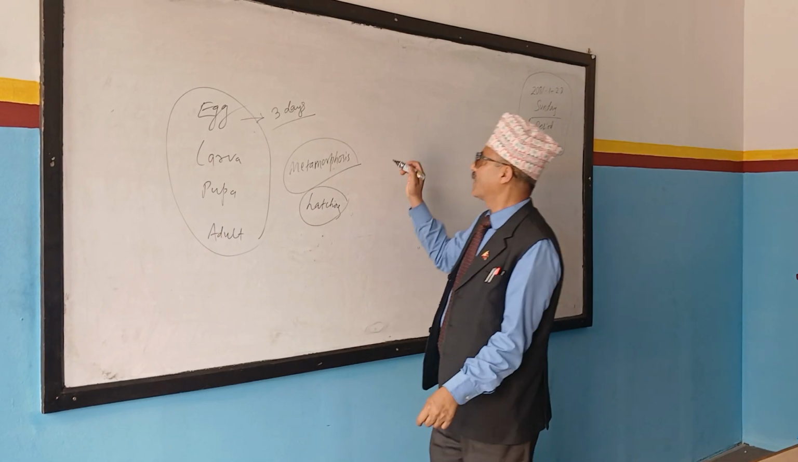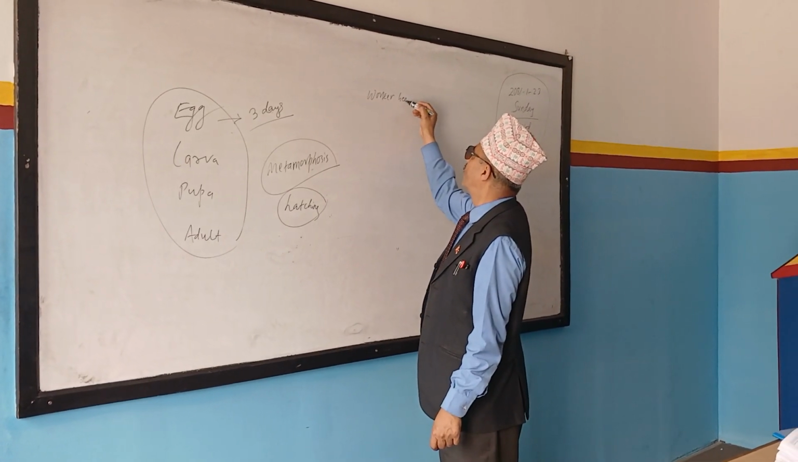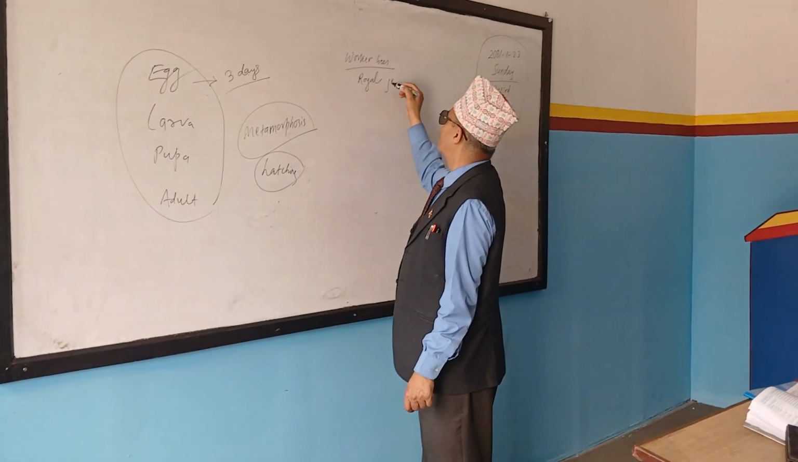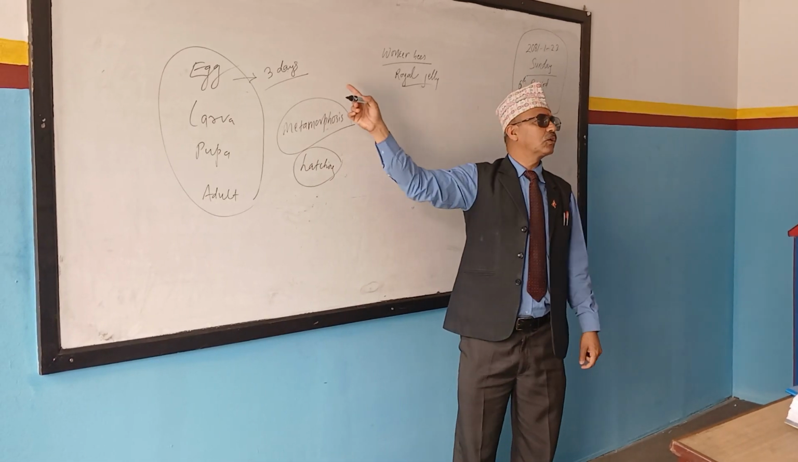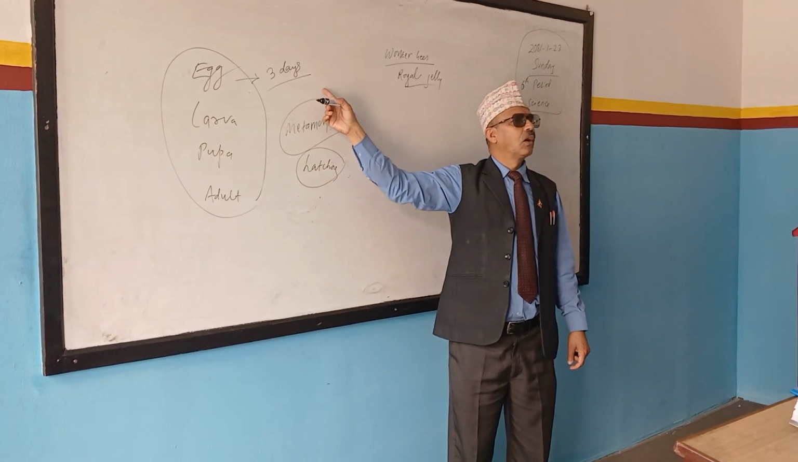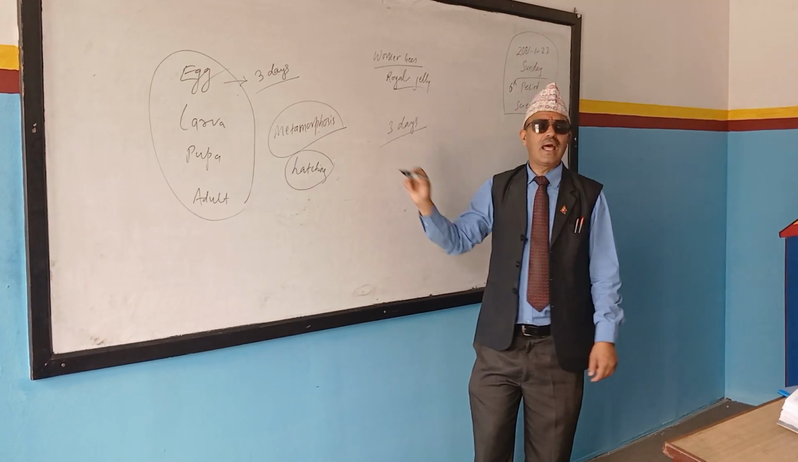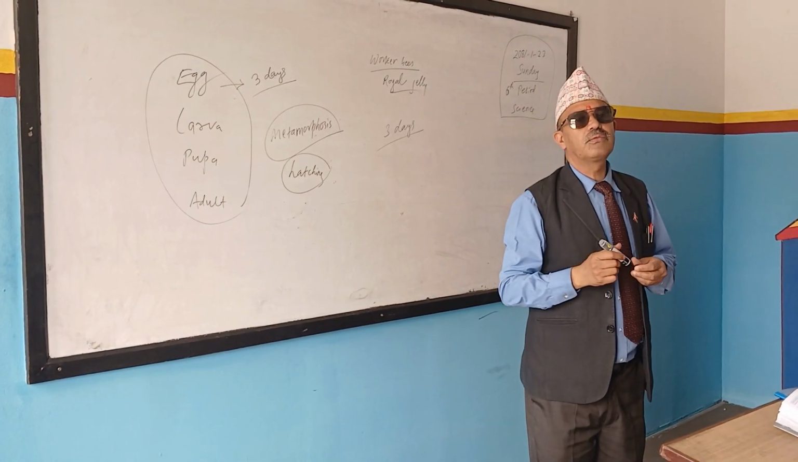And at that time, worker bees, what do they produce? Royal jelly. They produce royal jelly and supply to which one? Larva. All larvae for how many days? 3 days. All larvae get a chance to have royal jelly for 3 days.